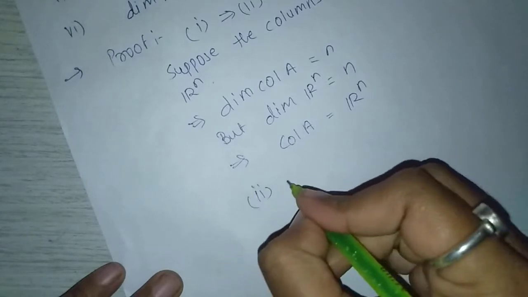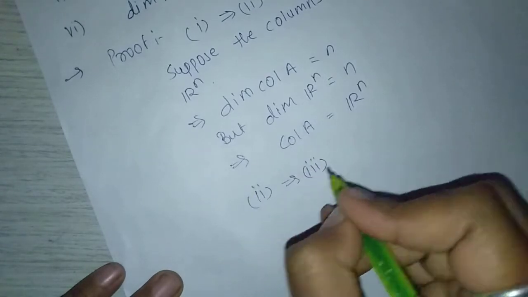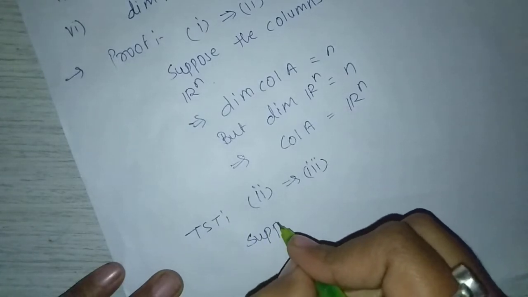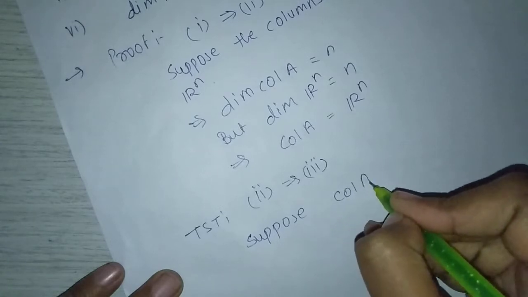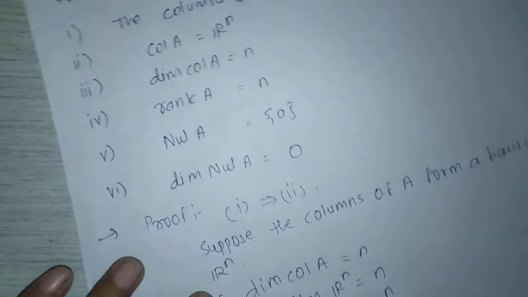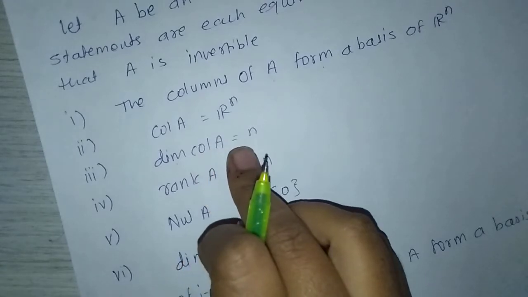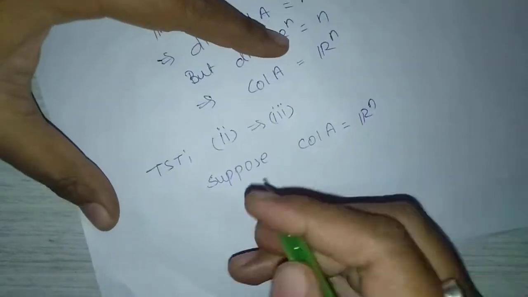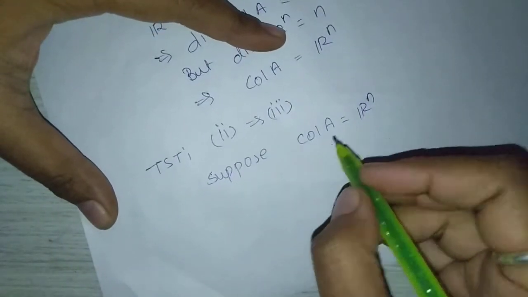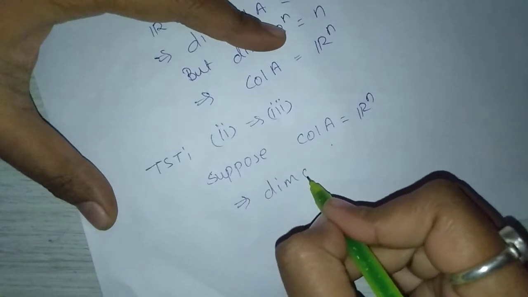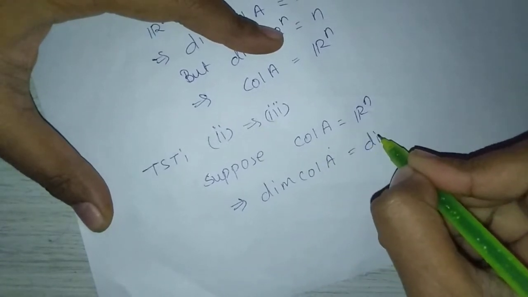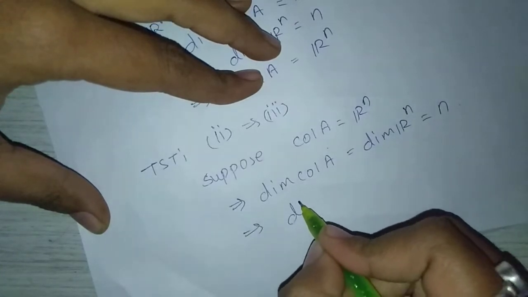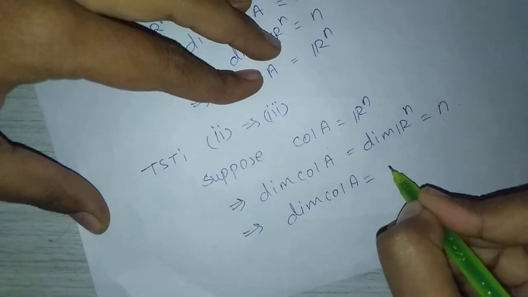Next, second implies 3. To show that second implies 3, suppose column space of A equals Rn. Then we have to show that dimension of column space of A equals n. Since column space of A equals Rn, dimension of column space of A equals dimension of Rn, which is equal to n. So dimension of column space of A equals n.